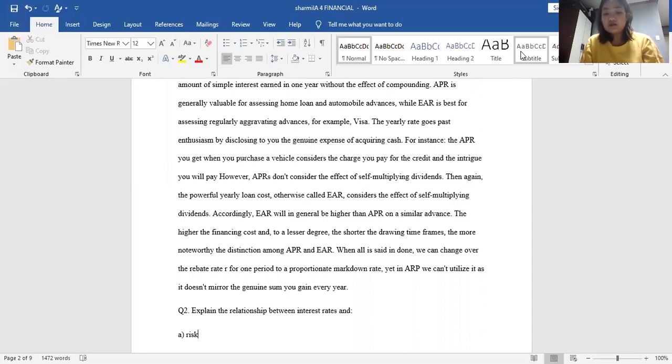In general, we can convert the discount rate R for one period to an equivalent discount rate. Yet with APR, we can't use it as it doesn't reflect the actual amount you earn every year.